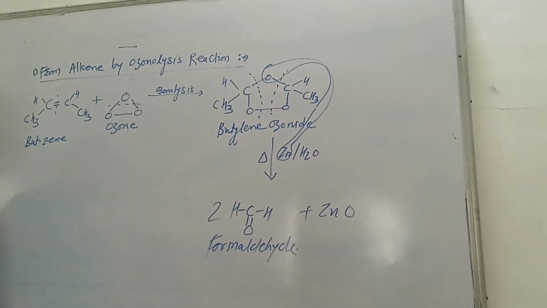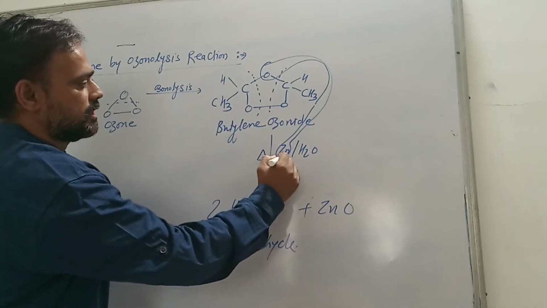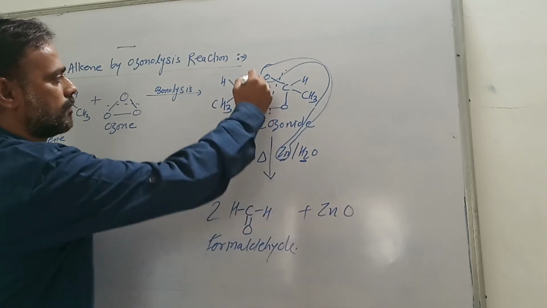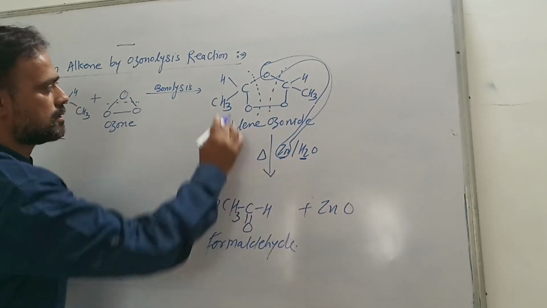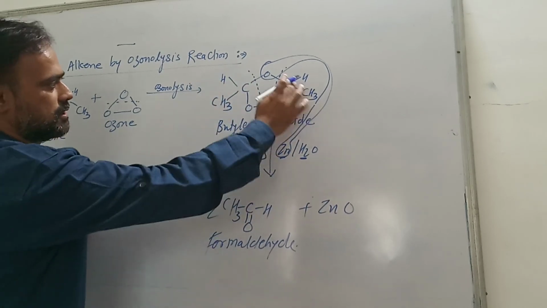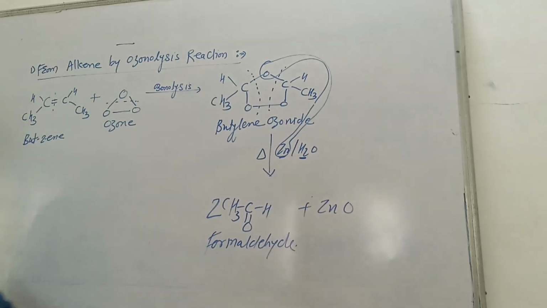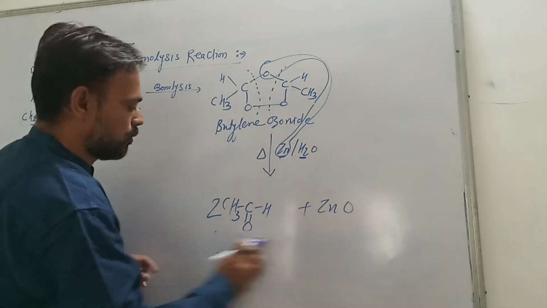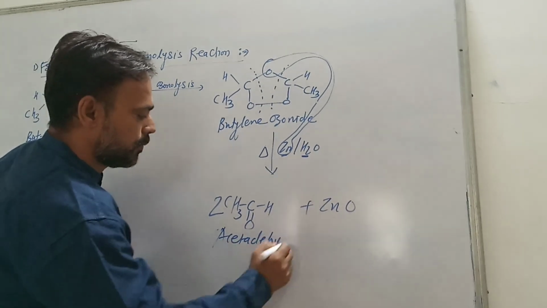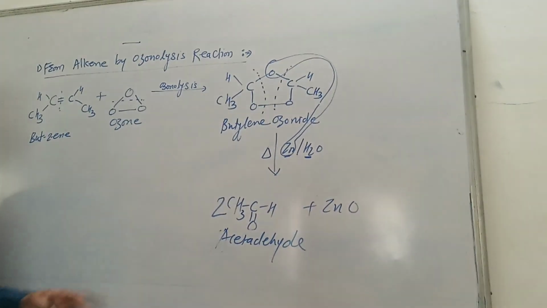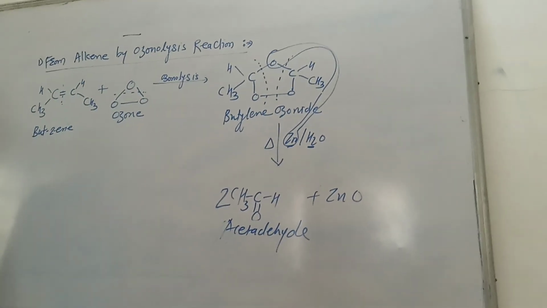Ozonide is obtained, which is heated with zinc dust in water. Decomposition takes place, and CH3C double bond OH, CH3C double bond OH, that is 2 molecules of acetaldehyde, are obtained. In this way we can prepare aldehyde from alkene by ozonolysis reaction.